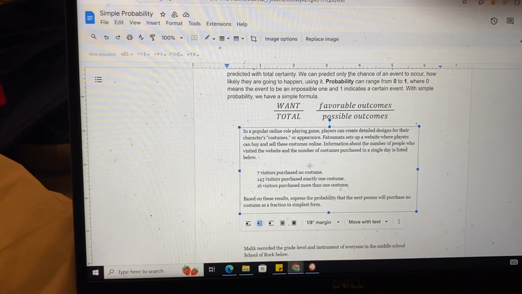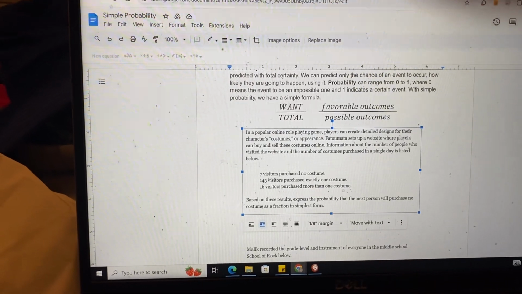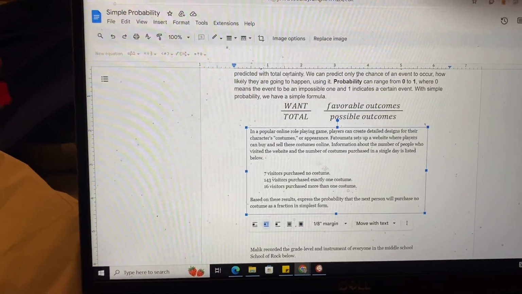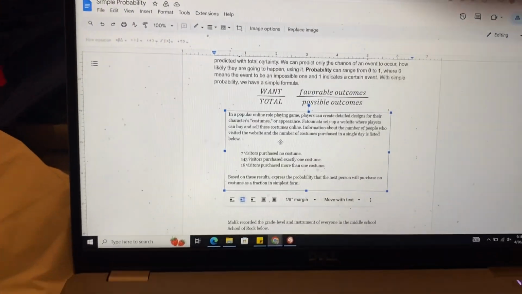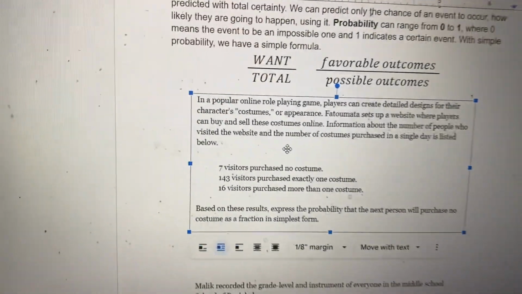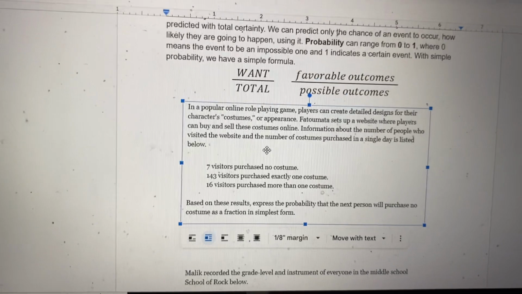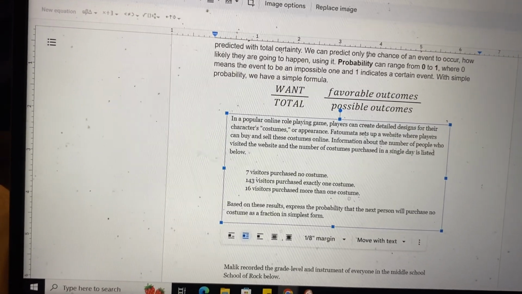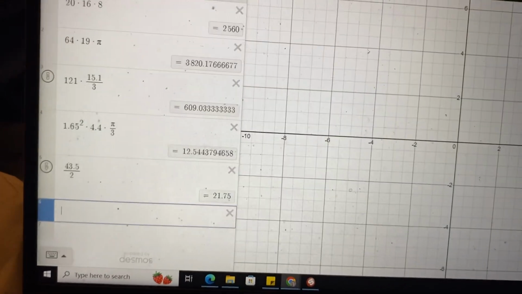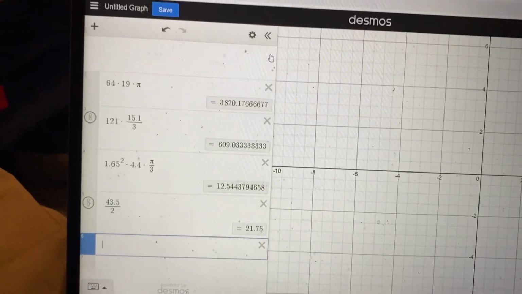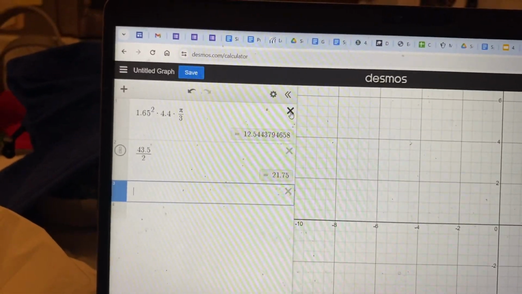Okay, so all we're doing here is the one that we're looking for, the favorable outcomes, out of everything possible. So what I'm going to do is clear all the rest of this out so we just have the one that we're looking for.